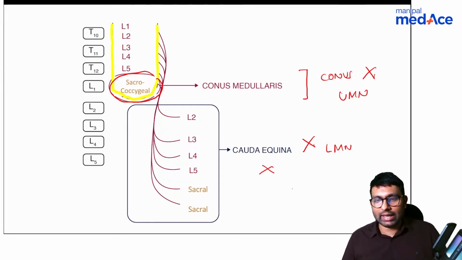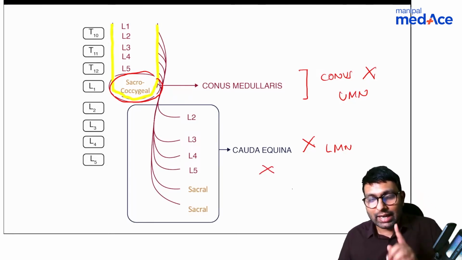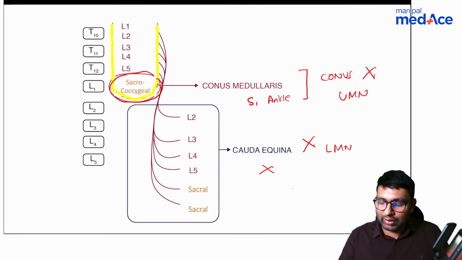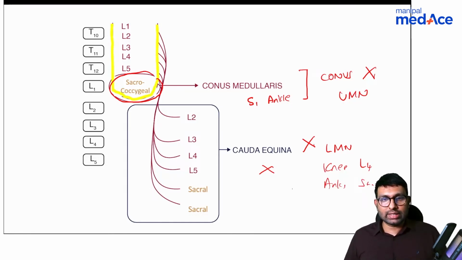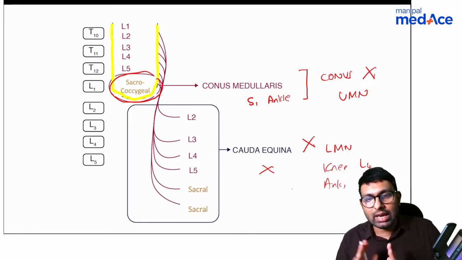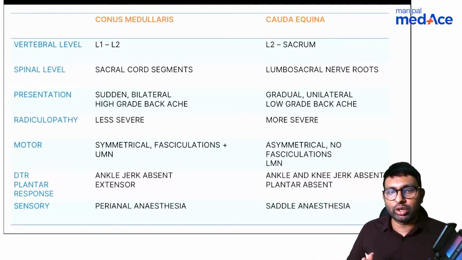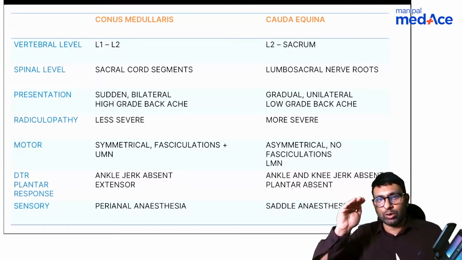But if cauda equina is damaged, there will be damage from L2 to sacral, all nerve roots. That is why in cases of conus medullaris, only the sacral nerve root is damaged, so ankle reflex is lost. But in cauda equina syndrome, knee jerk, which is L4, and ankle, which has sacral roots, both are damaged. Okay, did you understand? This is the difference between conus medullaris and cauda equina. Please remember this table, very simple. That diagram is only going to tell you. Let's look at each of them. See, vertebral level. Conus medullaris ends at L1, L2.